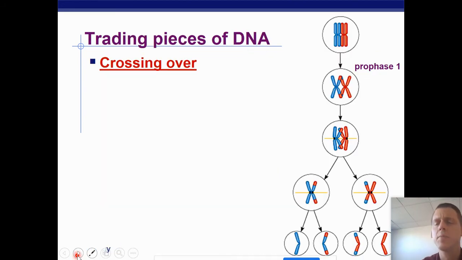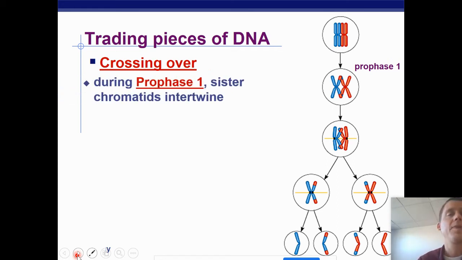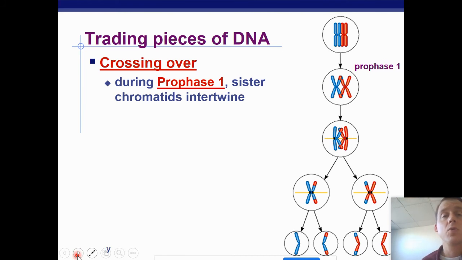All right, so some important things happen during meiosis 1, and we want to talk about those important things now. The first important thing is called crossing over, which takes place during prophase 1. During crossing over, when the homologous pairs form a tetrad, little bits of DNA are actually going to switch. You see that here and there, right? Like the appendages of the chromosomes, parts of it will break off and they will switch with the homologous pair.